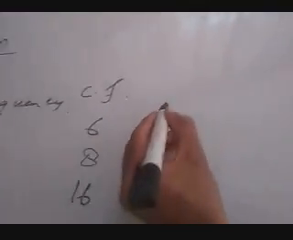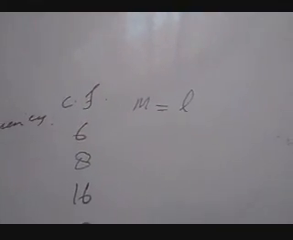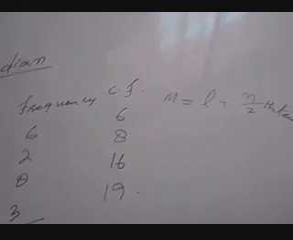Now the formula for median in continuous series is L plus n by 2 minus CF, divided by F, into H. So remember this formula for median. For continuous series you have to find median by this formula.